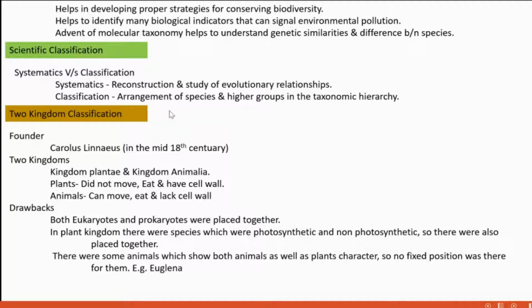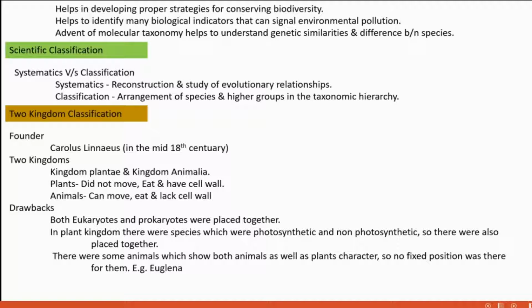Classification is the arrangement of species and higher groups in a hierarchy: kingdom, phylum, and finally ending up with genus and species. That's the hierarchy, how it goes from one taxon to the next.